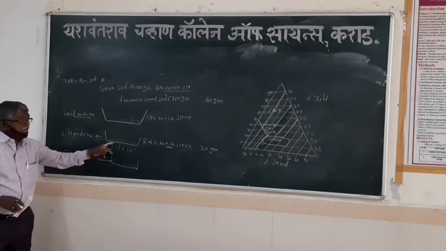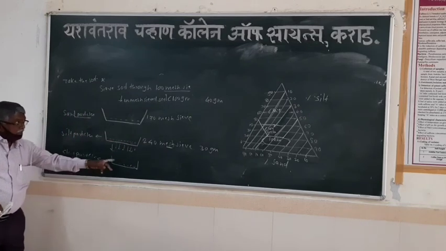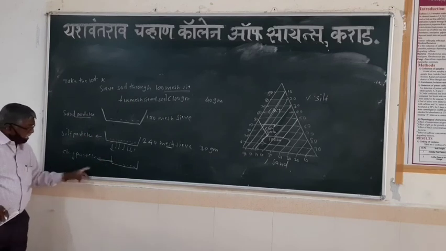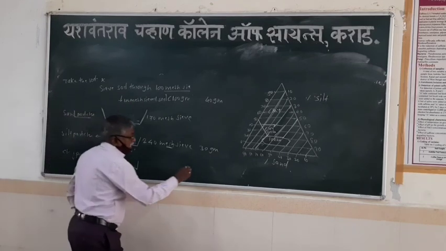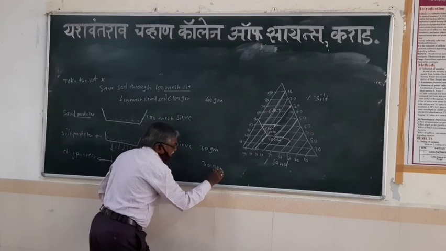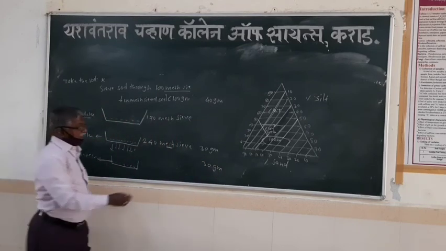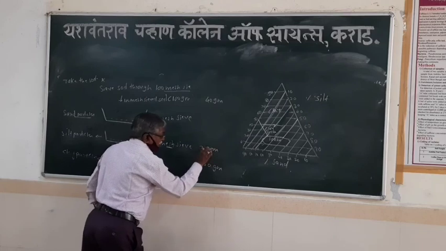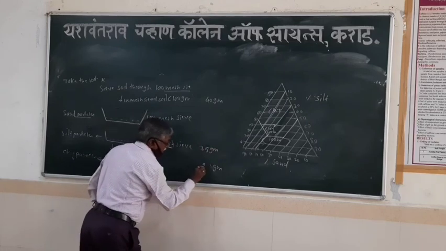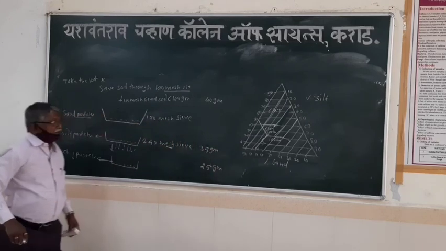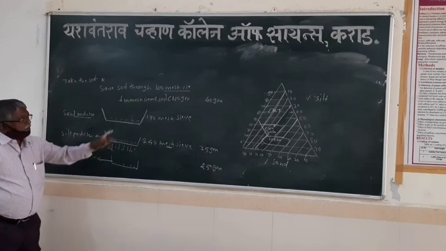What is the weight of the soil? 35 gram. And in the last one, 25 gram.